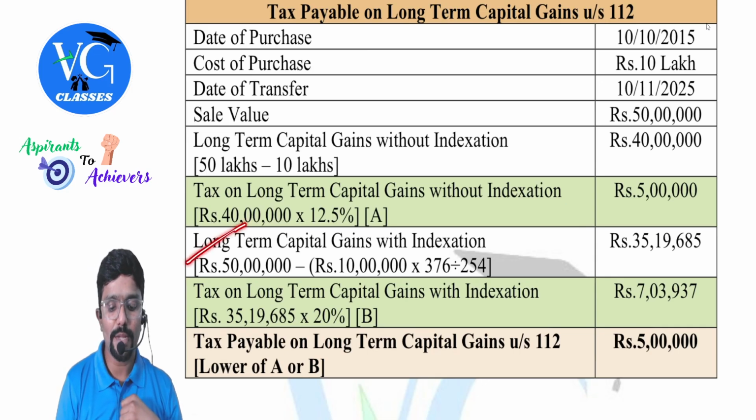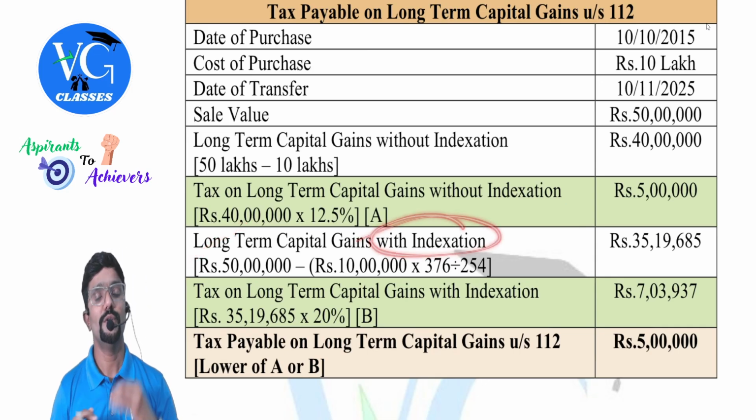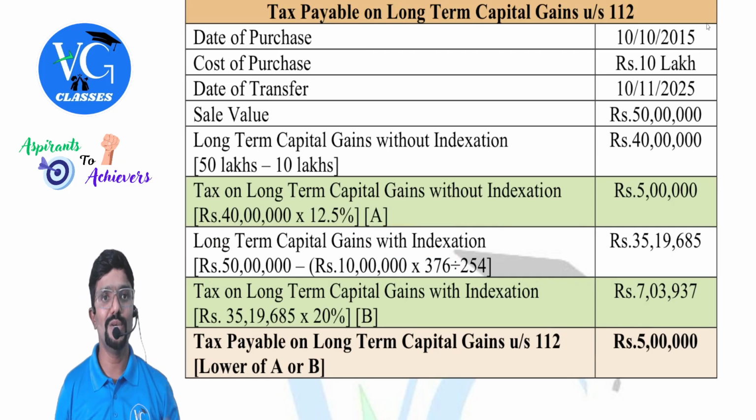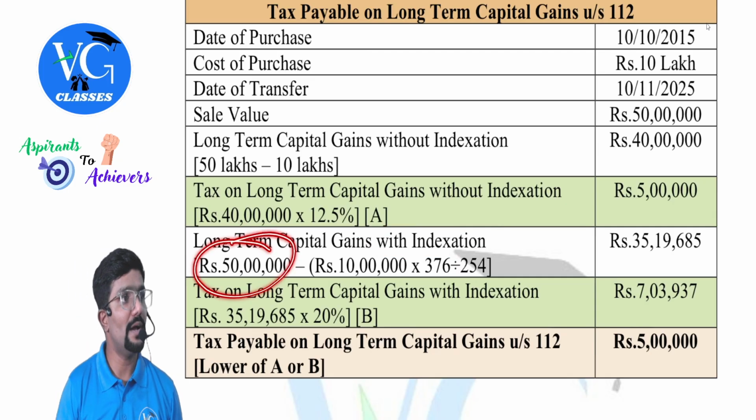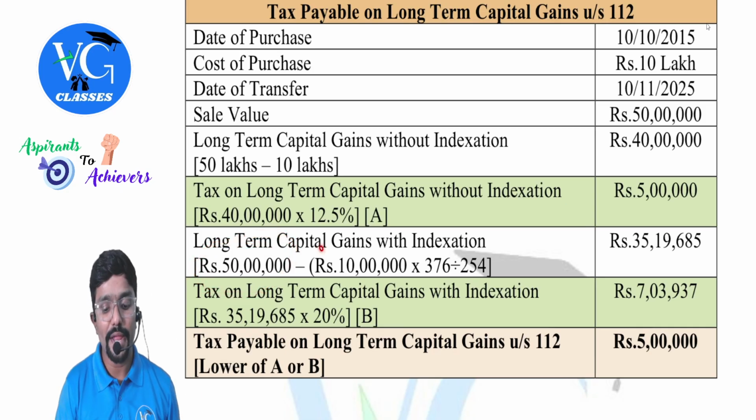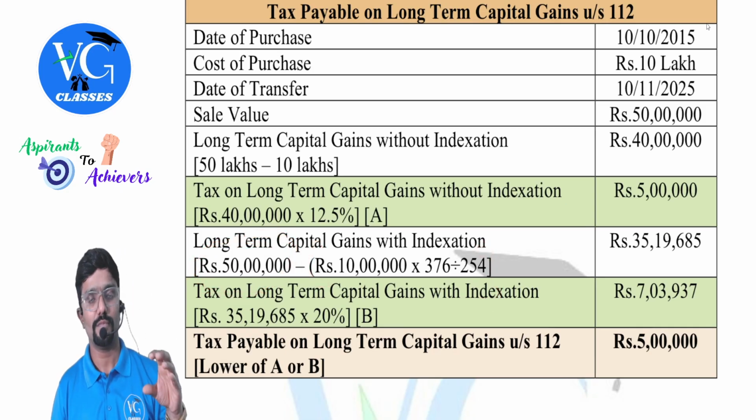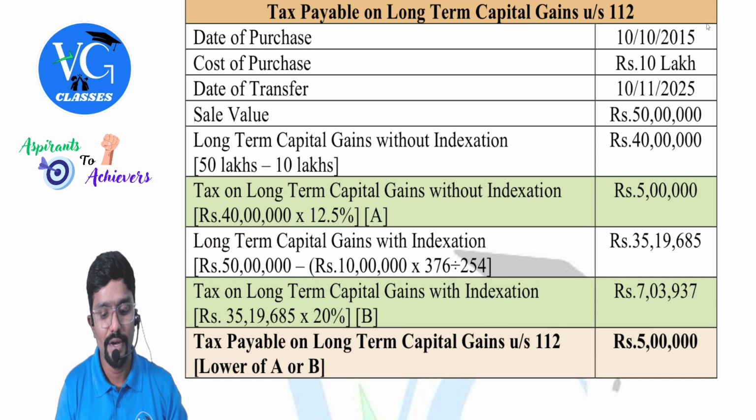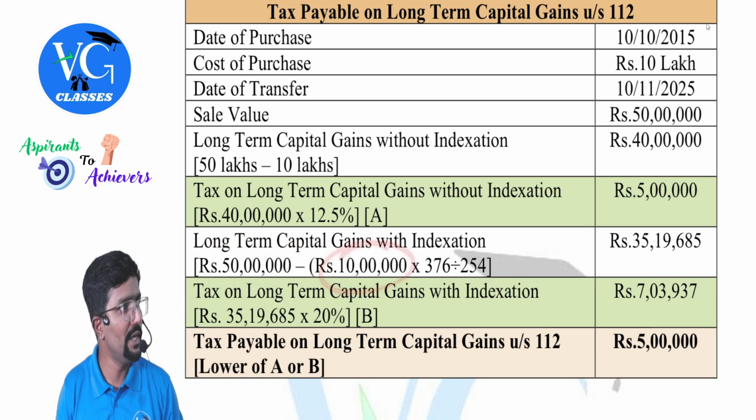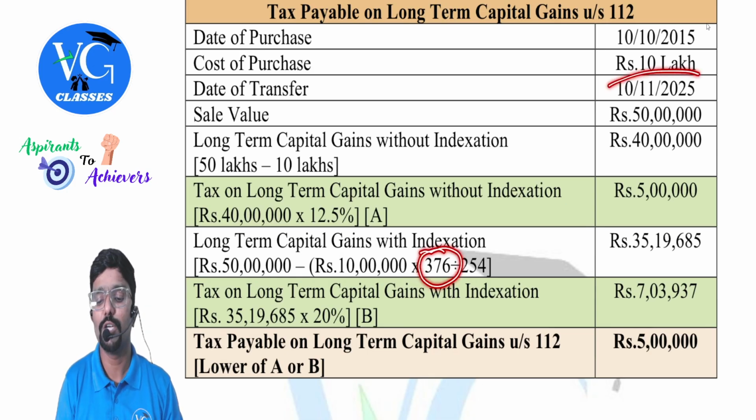Then compute long-term capital gain with indexation. From the sale value, reduce the index cost of acquisition. What is the index cost of acquisition? Take the cost of acquisition into the cost inflation index for the year of sale. Which is the year of sale? 2025-26. The cost inflation index for this is 376, divided by the cost inflation index for the year of purchase.